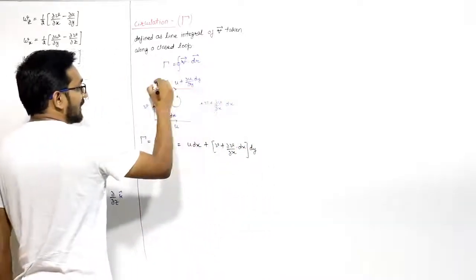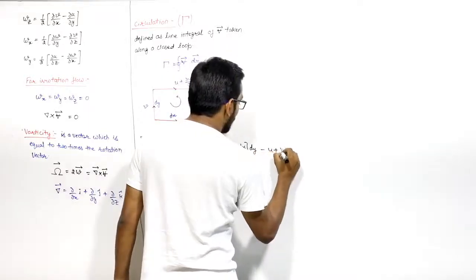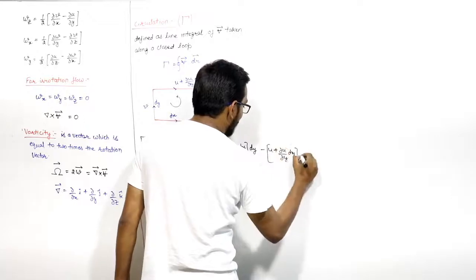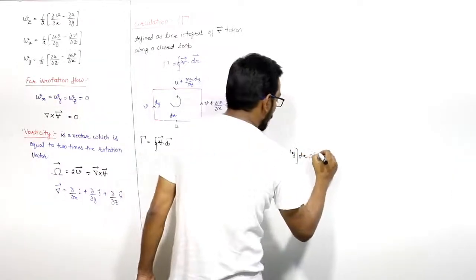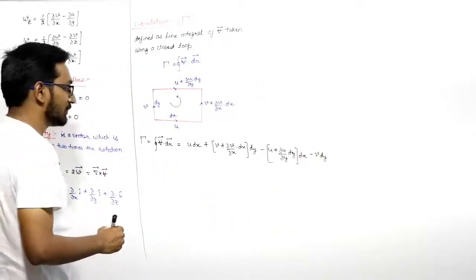Then it will go in this direction, but this is the opposite direction, so minus u plus del u by del y into dy into dx. Then in this direction it is going upwards, so minus nu into dy. So this is the thing.